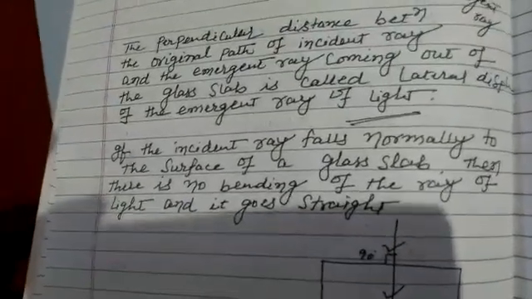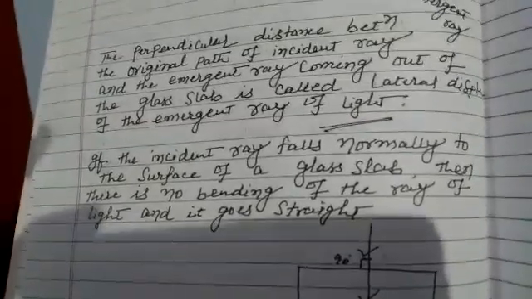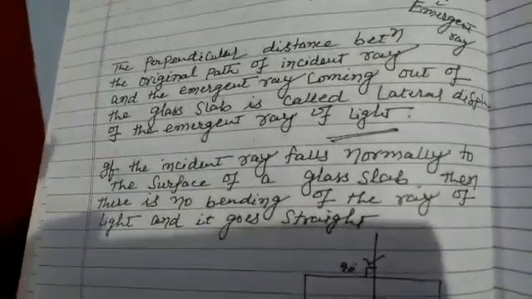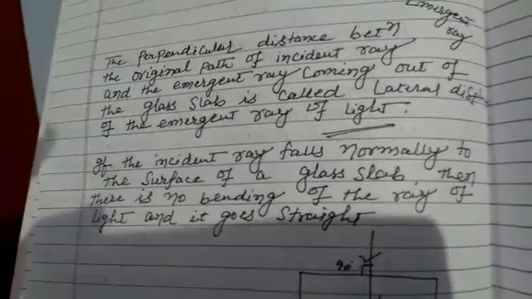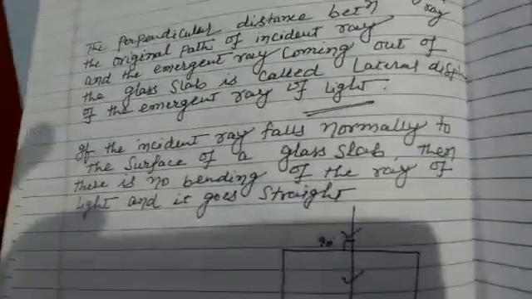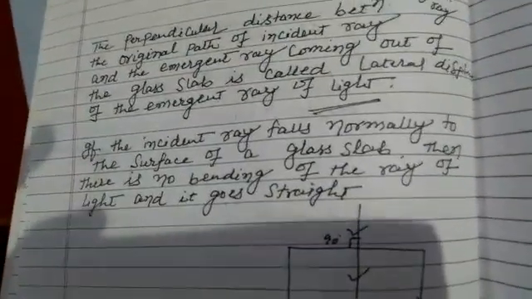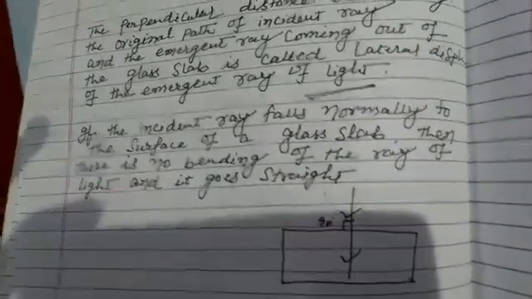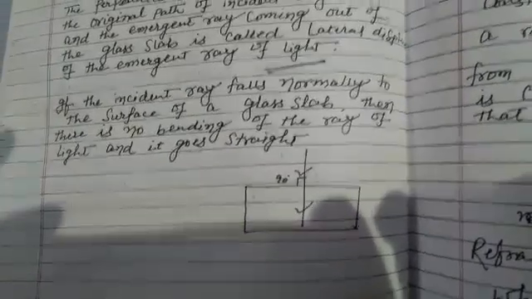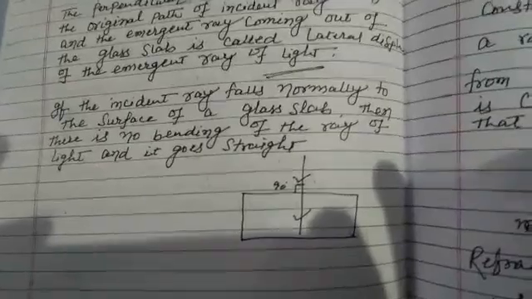When the light makes an angle with the normal line, this is known as the angle of incidence, and the ray bends toward the normal line. Again, when the light passes from denser to rare medium, it bends away from the normal line. The incident angle and emergent angle are equal to each other because the speed of light in the same medium is the same, air to glass and glass to air.